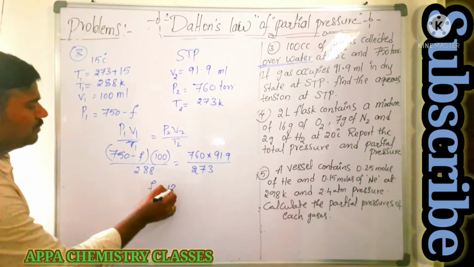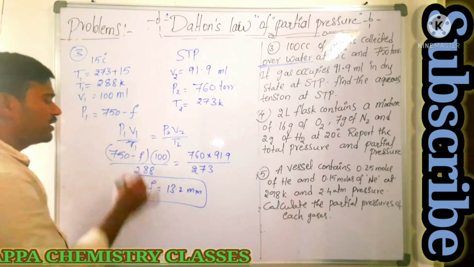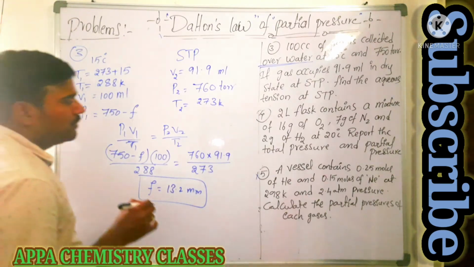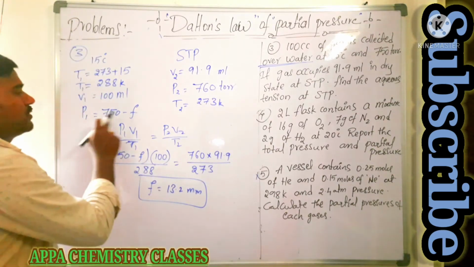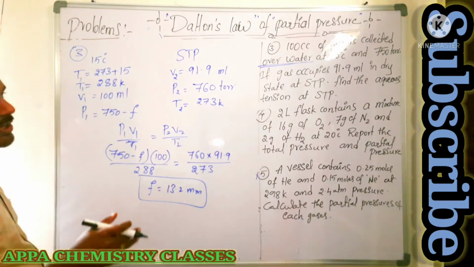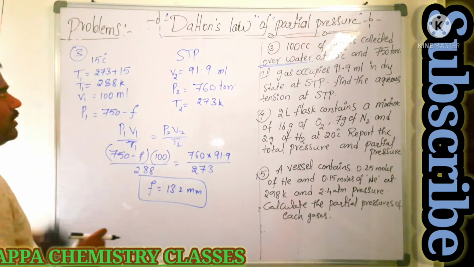So the F value, the aqueous tension, becomes nearly 13.2. Aqueous tension is nothing but the pressure created by the moist gas. That is 13.2 mm. That we need to subtract, then we will get the pressure. Is that clear? That is aqueous tension. They are asking us to find the aqueous tension, no? F will be 13.2.